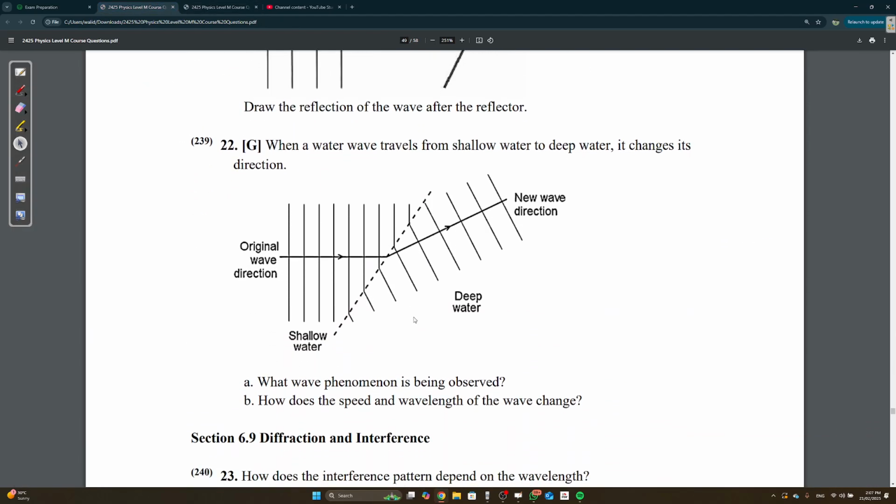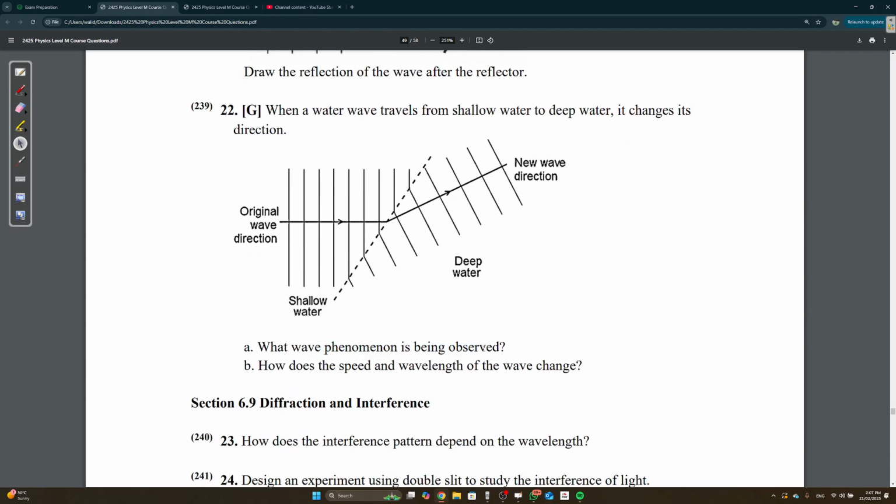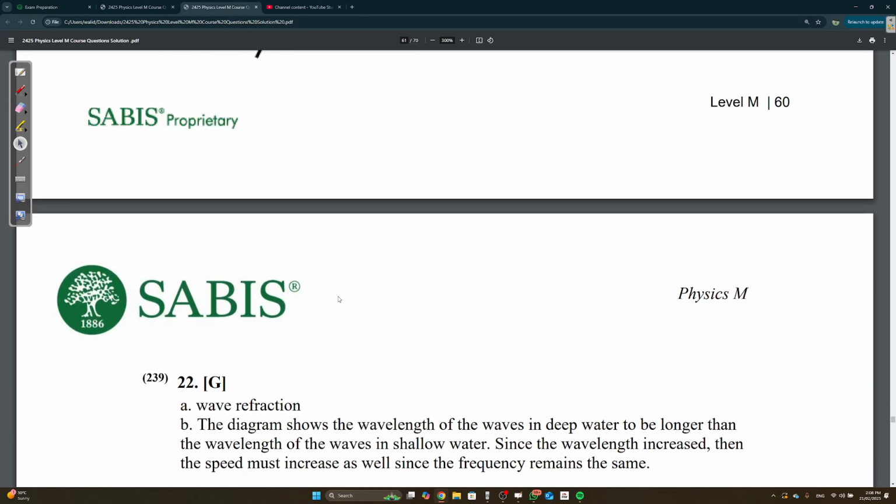When a water wave travels from shallow water to deep water, it changes its direction. What wave phenomenon is being observed? This is refraction. How does the speed and wavelength of the wave change? If you're going from shallow to deep, it should be getting faster, right?